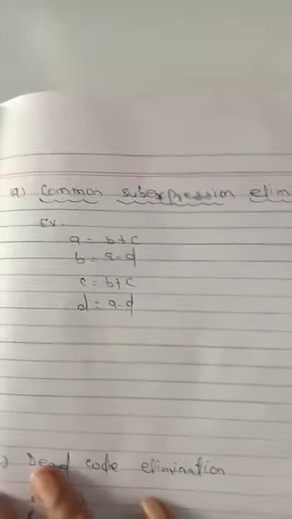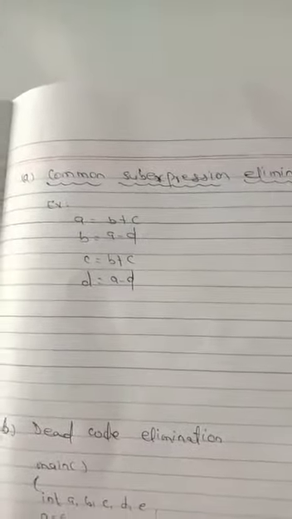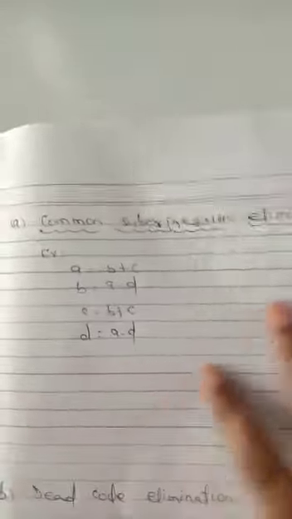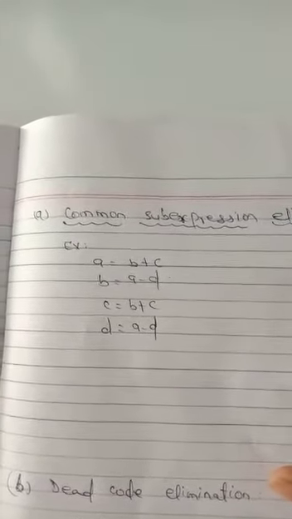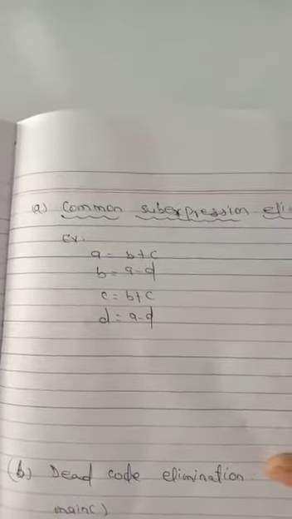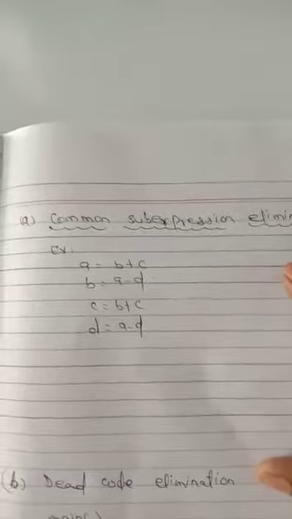First, let me see common sub-expression elimination. What does common sub-expression elimination mean? An occurrence of an expression is called a common sub-expression if that expression was previously computed and the value of the variables has not been changed since the previous computation. Then we can avoid recomputing that expression and use the already computed value. That is called a common sub-expression.